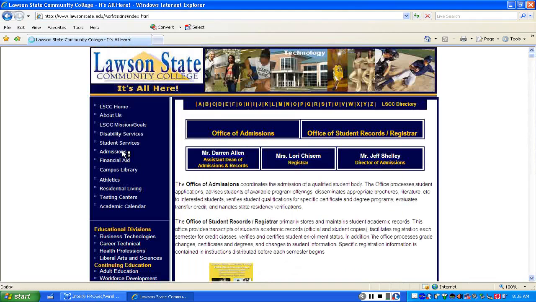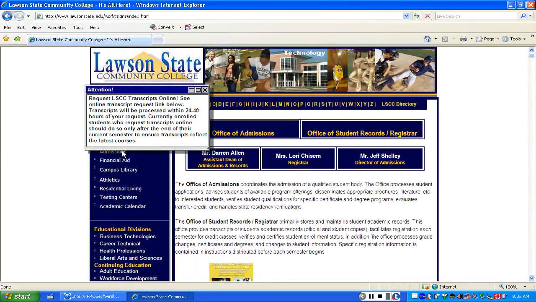And I absolutely love this particular internal site because it really does provide students with all of the information that they really need as students. The very first thing we see is an attention window that just popped up. Let's take a look. It reads, request LSC transcripts online. See online transcript request link below. Transcripts will be processed within 24 to 48 hours, and it goes on for some more information.